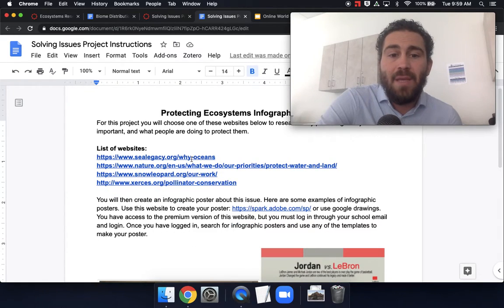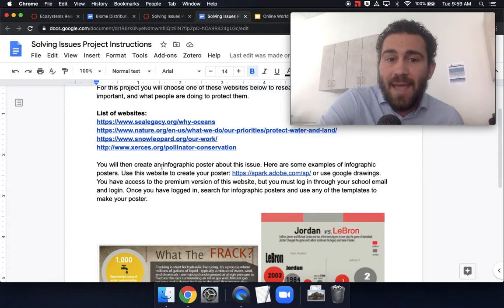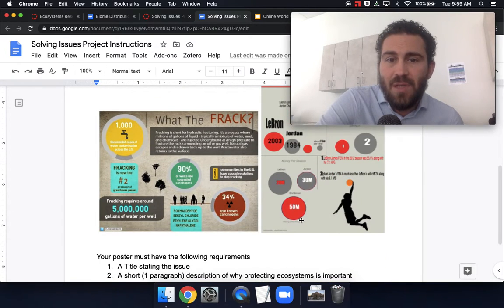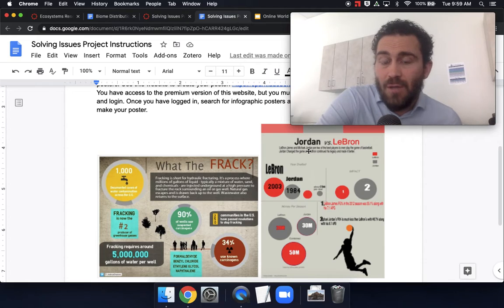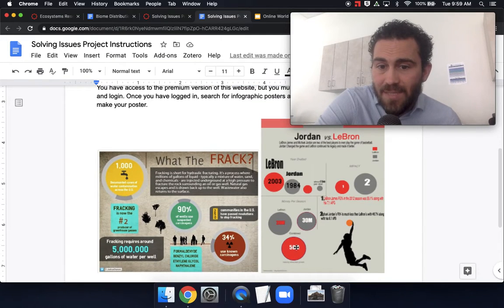So you can choose any one of these websites, and then you're going to create an infographic poster about the issue. Here are some examples. Here's one about LeBron James versus Michael Jordan in an infographic poster. Notice there's some statistics. That's not what you're creating.